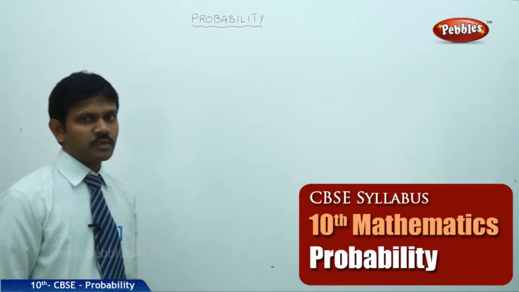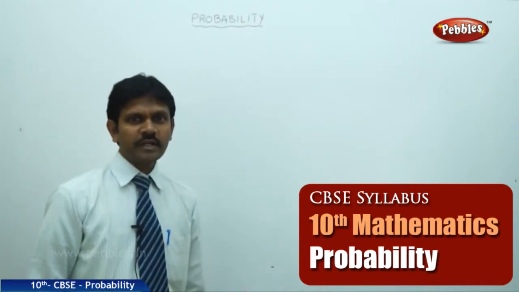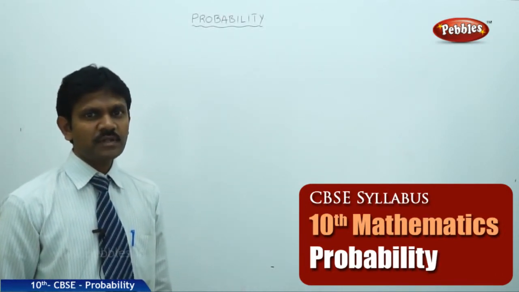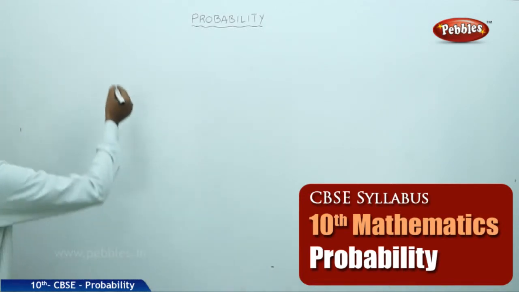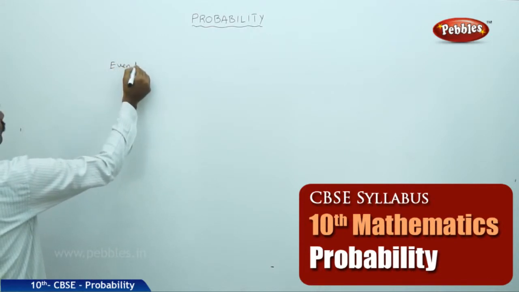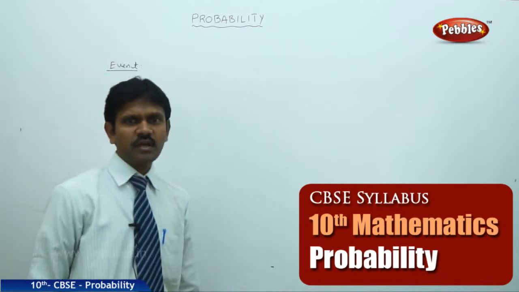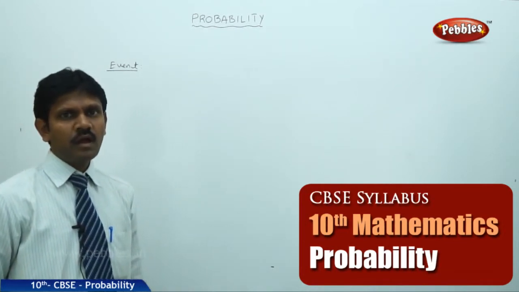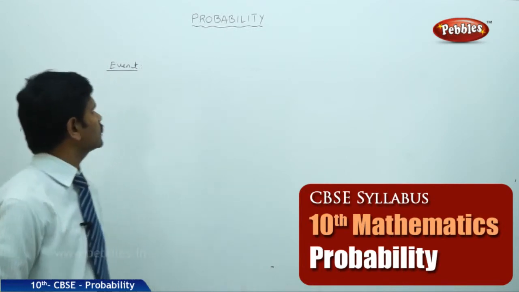Let us see our next chapter, probability. Probability is a quantitative measure of the number of outcomes. What is meant by an event? An event is nothing but a collection of some or all the outcomes of a random experiment.